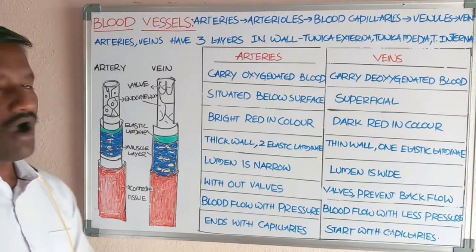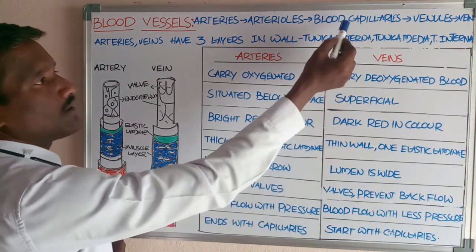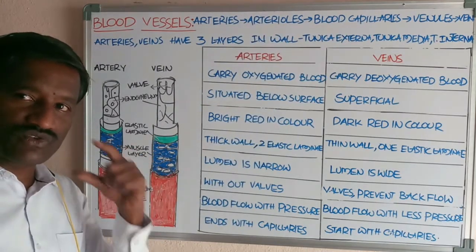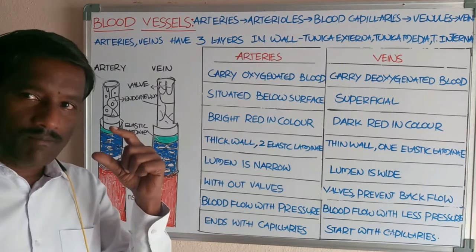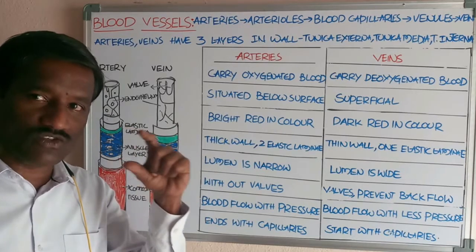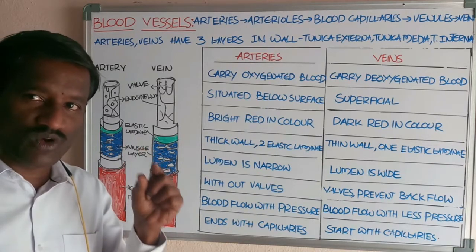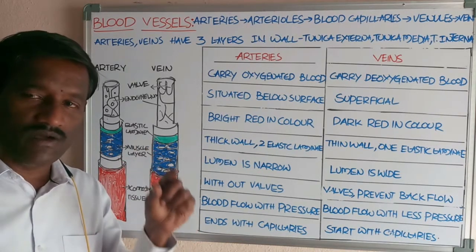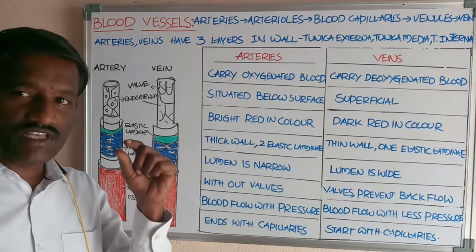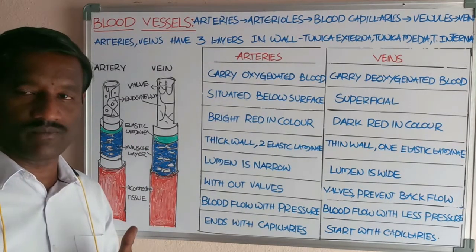Okay, students. Now, what about the blood capillaries? Blood capillaries are the smaller blood vessels present at the region of the tissue cells. These are the blood vessels which flow the blood in their lumen, and substances like nutrients, ions, electrolytes, proteins, fatty acids, glycerol, like that, all pass into the extracellular fluid.